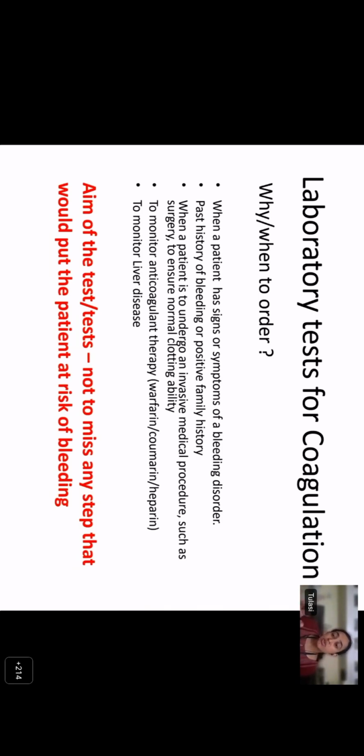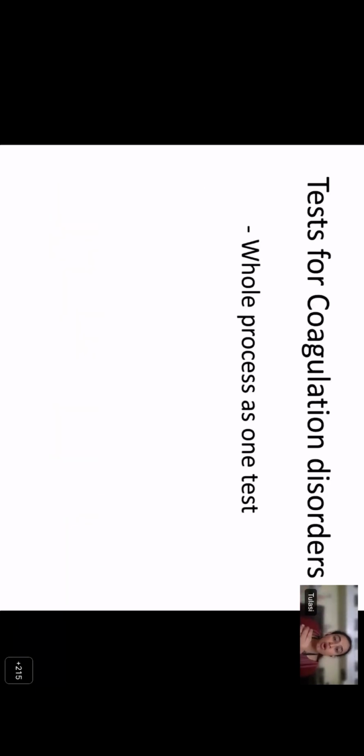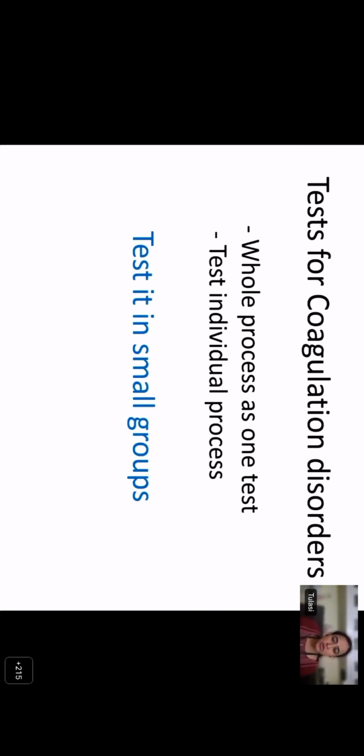The aim of the tests is not to miss any step that would put the patient at risk of bleeding. So when we talk about tests for coagulation disorders, you can test for the whole process as one test, which is not possible. Or you can test for individual processes, so test for the platelets, von Willebrand factor, coagulation factors, which is going to be very cumbersome. The best thing is to test in small groups. So these are called screening tests.